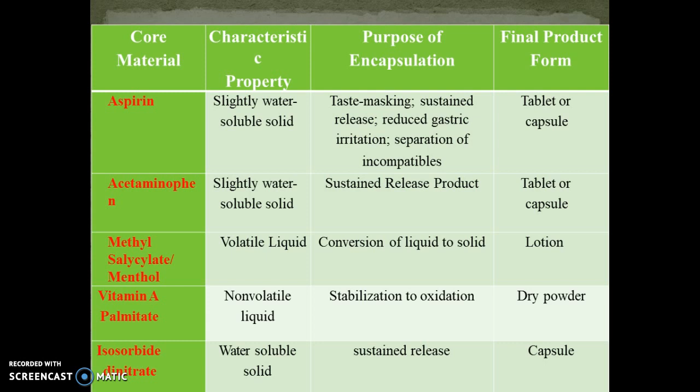Another example is vitamin A palmitate. It is a non-volatile liquid, but if it is exposed, it undergoes oxidation. So to prevent the oxidation of vitamin A palmitate, it may be microencapsulated, and finally it may be present in the form of dry powders.